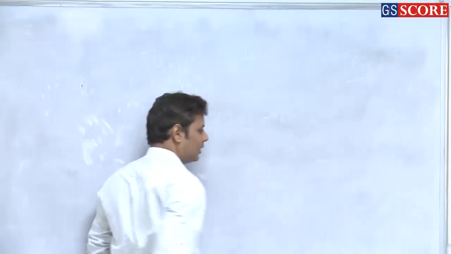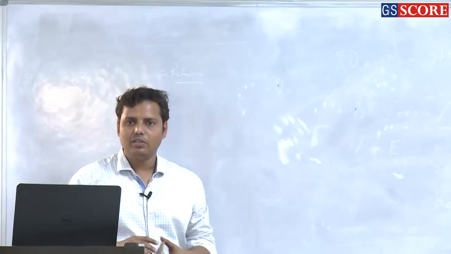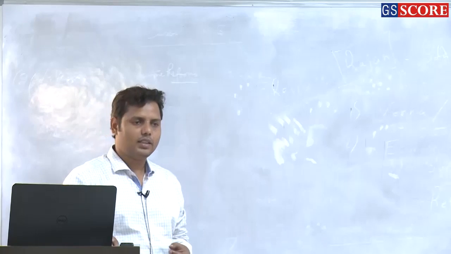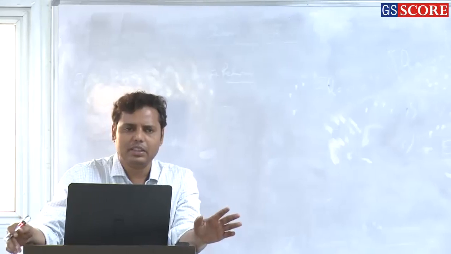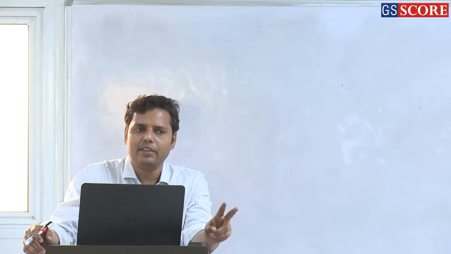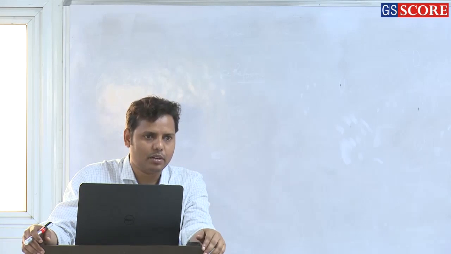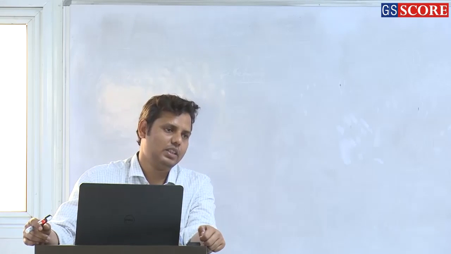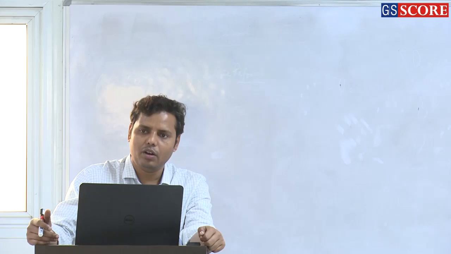Now the second thing which is important: once the Varna system became rigid or fixed, the relationship between two different Varnas became so important, right? So let us discuss one by one the relationship between different Varnas. Of course the upper three Varnas are important. So now what kind of relationship is there between the Brahmanas and Kshatriyas? That is again important. What kind of relations do you find between the Brahmanas and Kshatriyas? Was there any cordial relationship between these two Varnas, or was the relationship full of tensions?